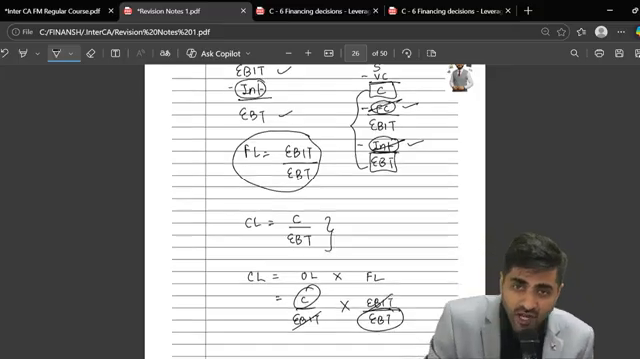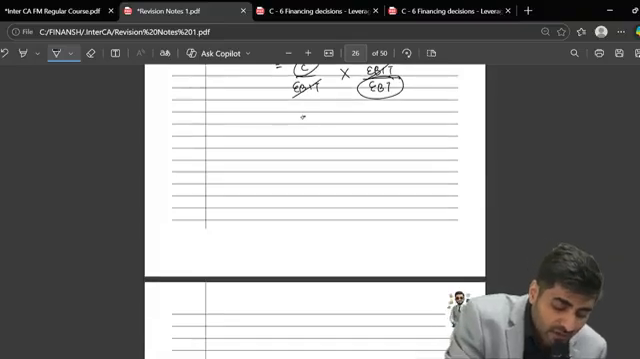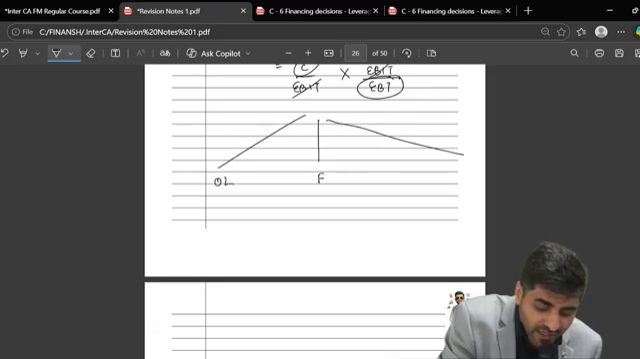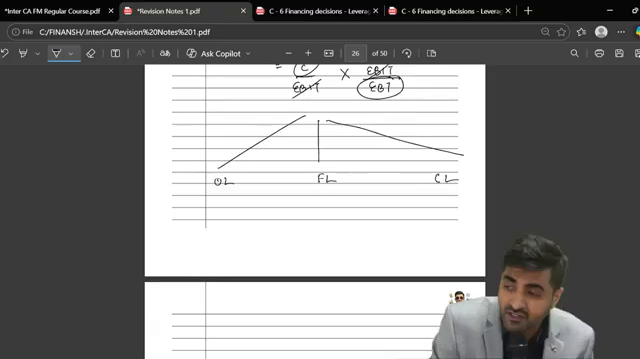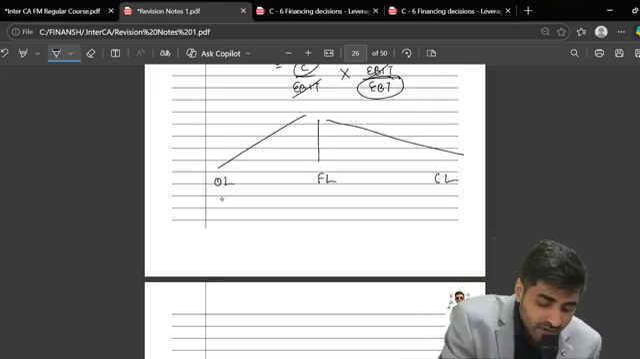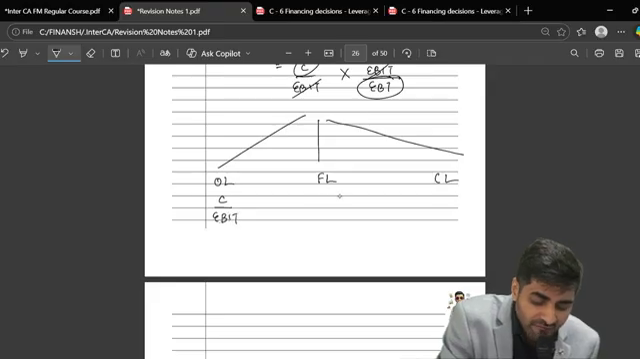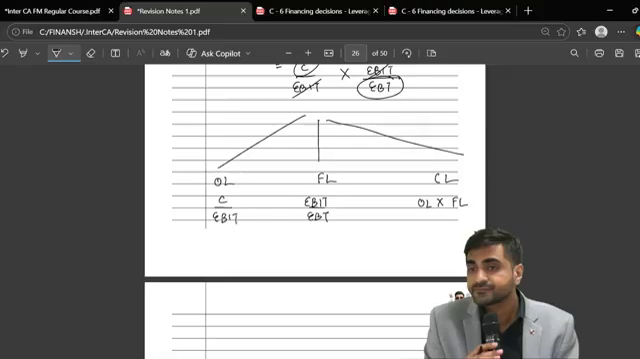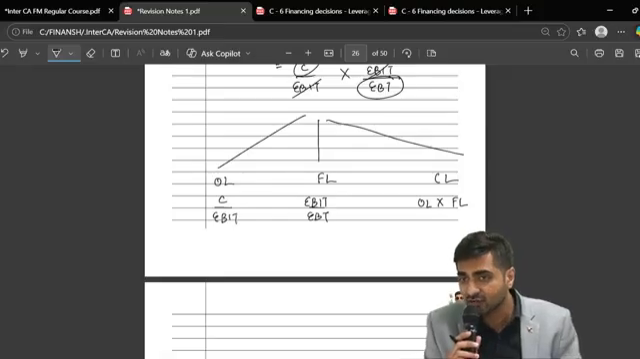Understood this? So I have taught you three formulas till now. First, the formula for operating leverage, then financial leverage, then combined leverage. Operating leverage formula, everyone. Contribution upon EBIT. FL formula, EBIT upon EBT, and CL is OL into FL. Have you understood this? Okay.